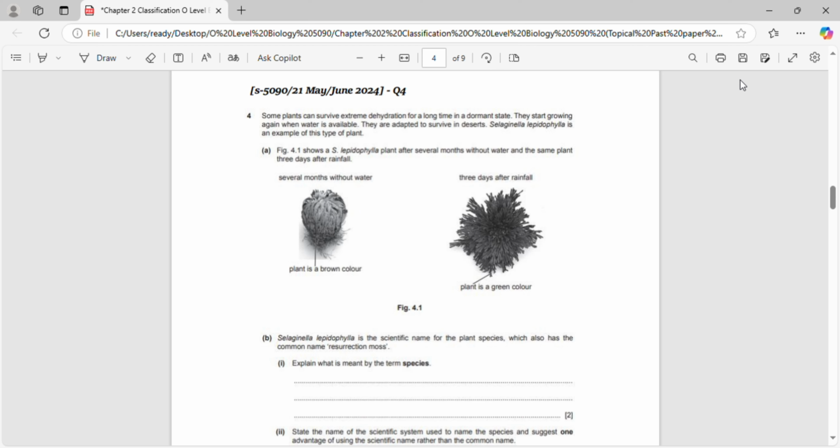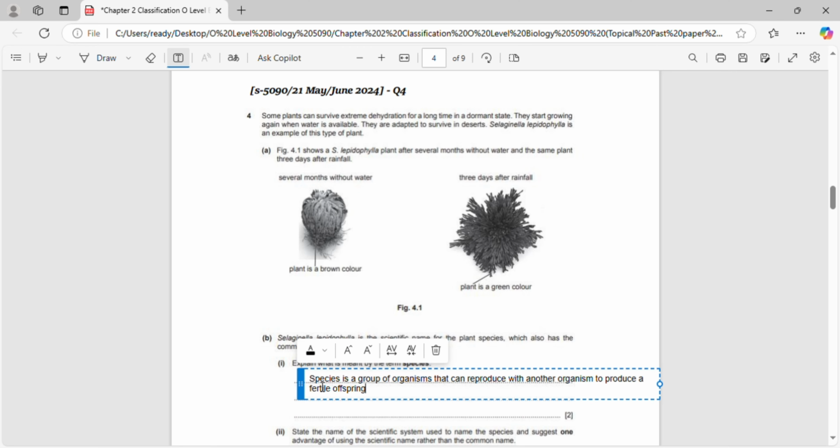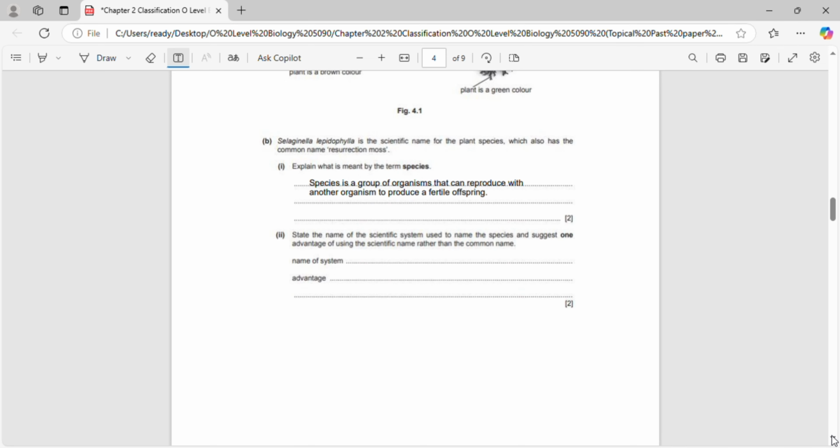Now, let's dive into part B of the question. It explains that Selaginella lepidophylla is the scientific name for the plant, also known as resurrection moss. The first part asks, what is meant by the term species? We can say that a species is a group of organisms that can reproduce or mate with one another to produce fertile offspring.